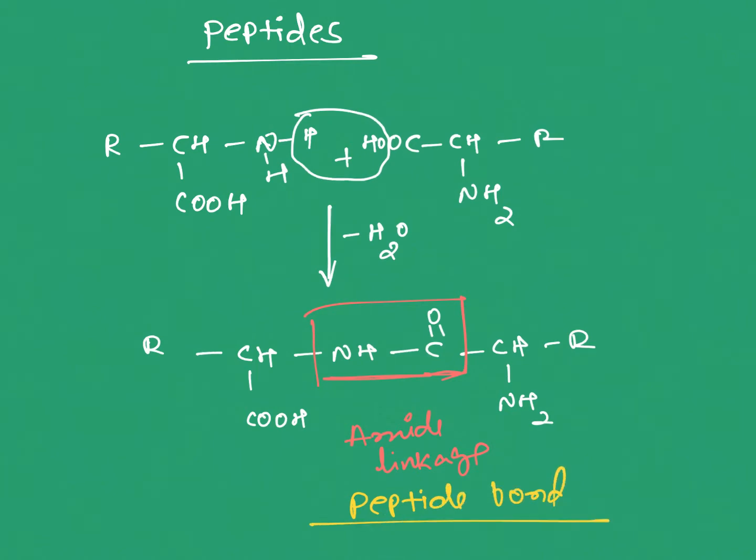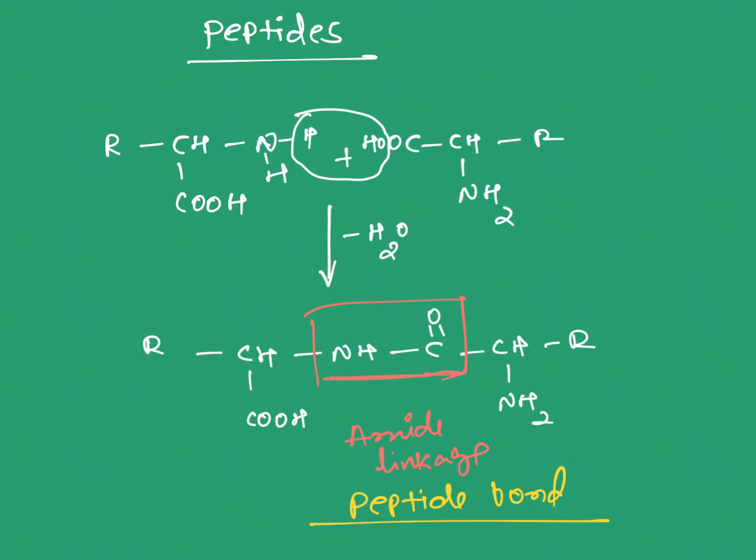In this peptide bond, one amino acid's amine group and another amino acid's carboxyl group form an amide bond, and these bonds we call peptide bonds or peptide linkage.